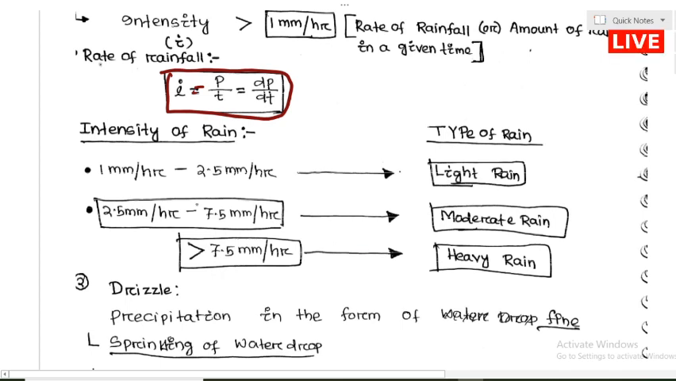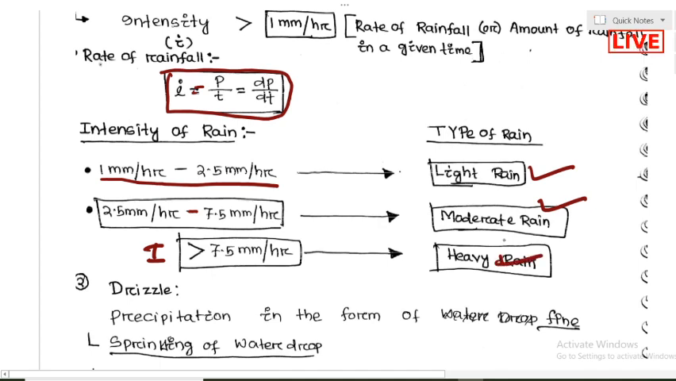If the intensity of the rainfall is between 1 mm per hour and 2.5 mm per hour, that is called light rainfall. If the intensity is 2.5 mm per hour to 7.5 mm per hour, that is called moderate rainfall. If the intensity is more than 7.5 mm per hour, that is called heavy rainfall.